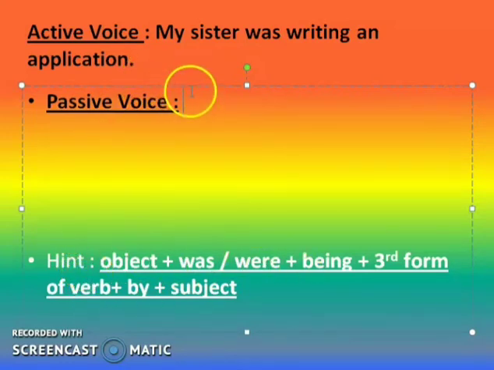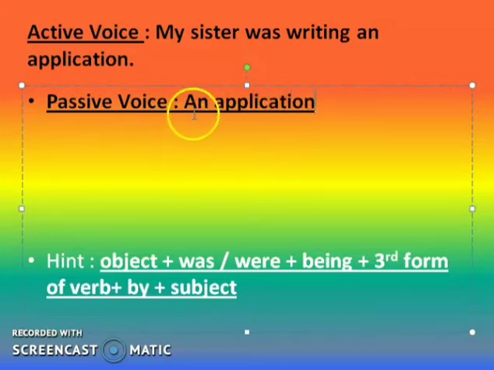So, let's start with this one. My sister was writing an application. So, an application, this is the object, that's why I have kept it in front. An application, so is it the singular one or the plural one? First you have to identify that, and then you also have to identify the tense. As it is the past tense, for the past tense the be verb will be was or were, any one I have to put. As it is singular, so was.